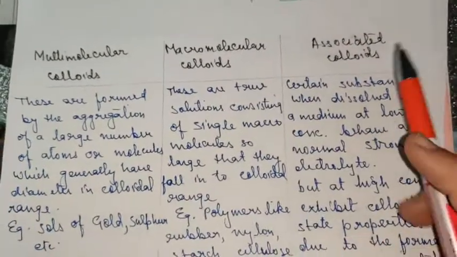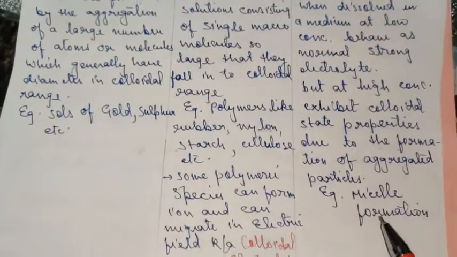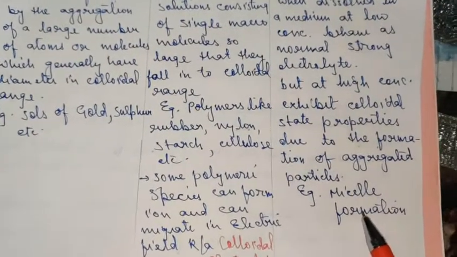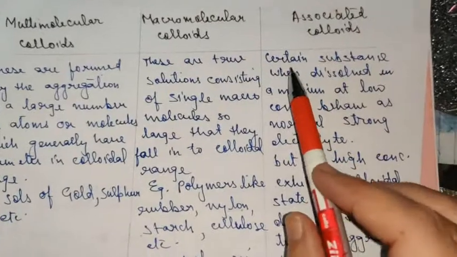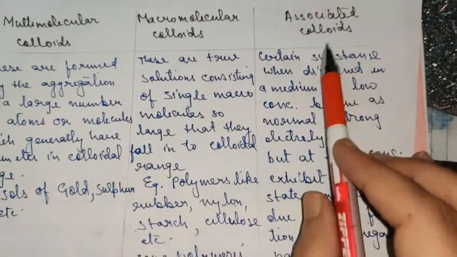Now comes the third category, associated colloids. For associated colloids, the example is micelle formation. This you have done in class 10 also. What is a micelle? I'll explain it to you again. First of all, let us see what is an associated colloid.